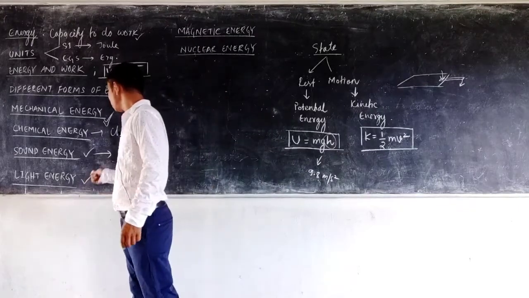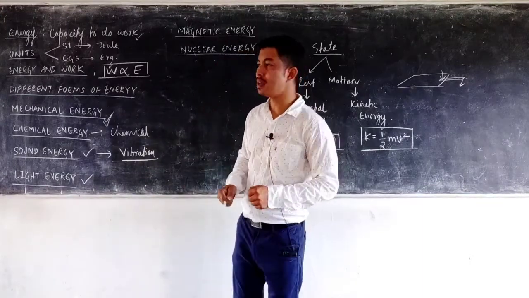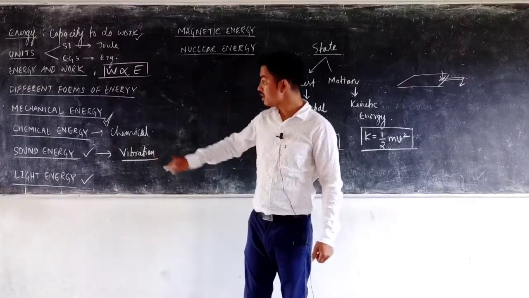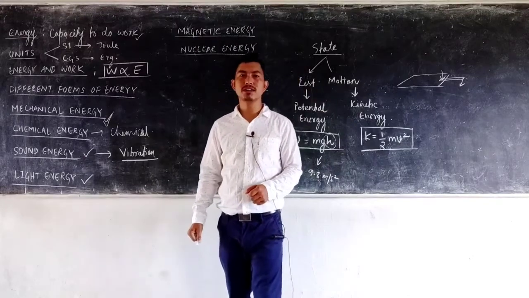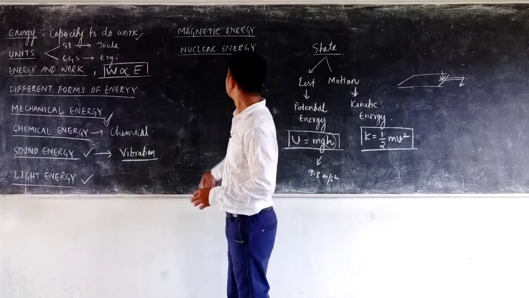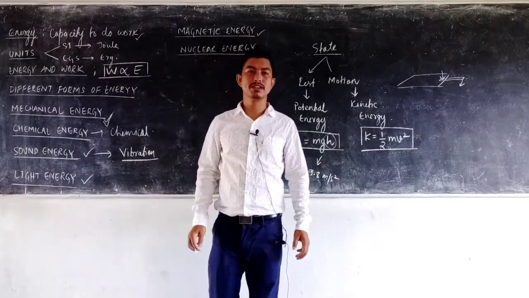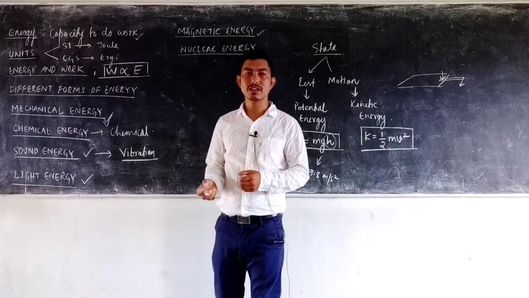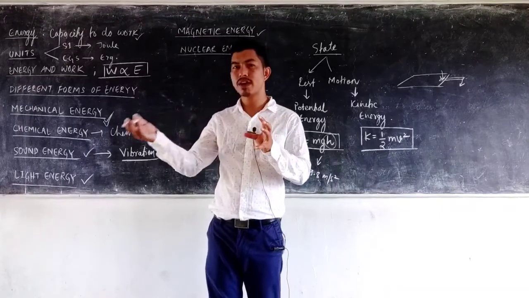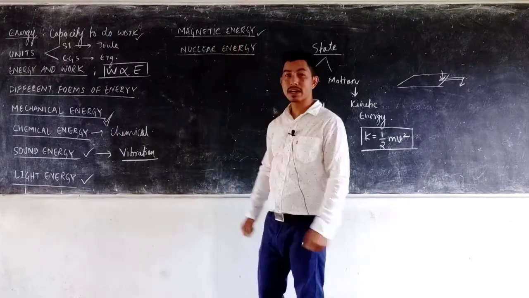Another is light energy. What is light energy? Light energy is the energy that produces the sensation of vision in our eye. It is due to light energy that we are capable of seeing things. The largest source of light energy is the sun, which provides heat as well as light to all the living and non-living things on the earth. There is another known as magnetic energy. Magnetic energy is the energy possessed by magnets. Magnets are those substances which can attract magnetic substances towards them. If something is capable of attracting iron, then that is a magnet, and the energy possessed by that magnet is said to be magnetic energy.